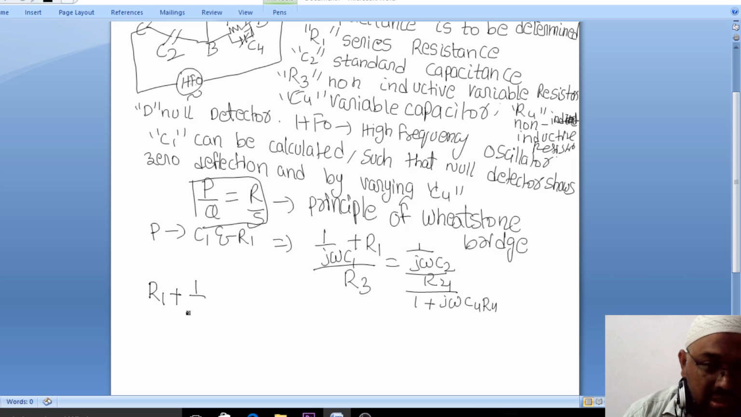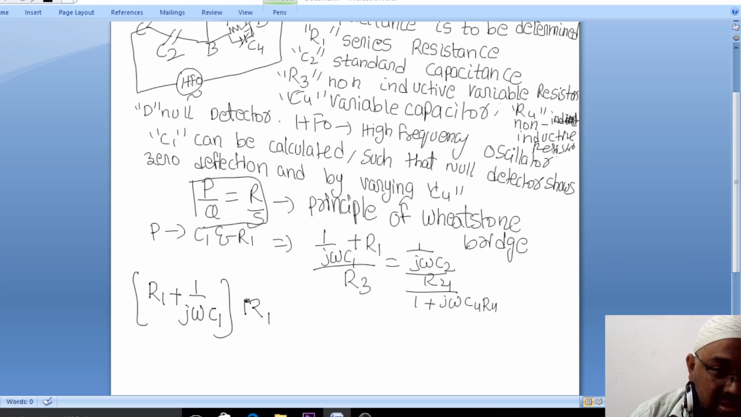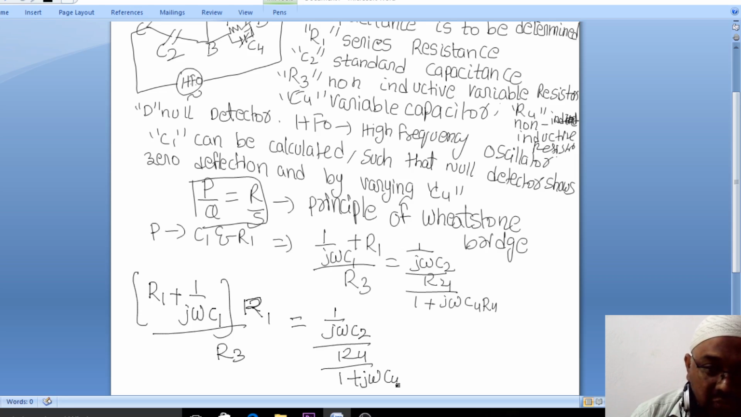R1 plus 1 by jωC1, rewriting it, divided by R3, which is equal to 1 by jωC2 divided by R4 over 1 plus jωC4R4. Here I have taken R1 common, not LCM.